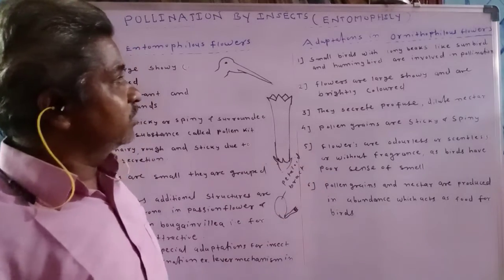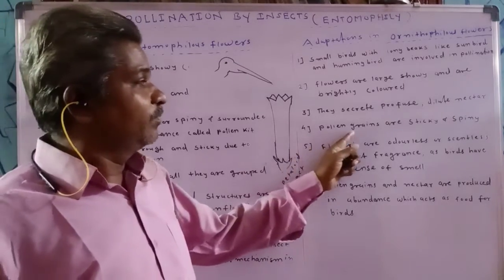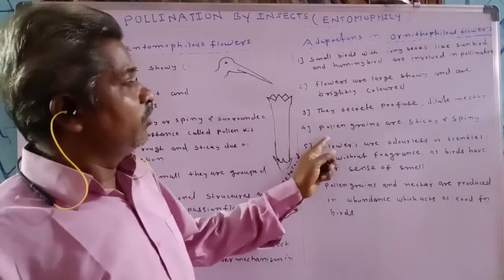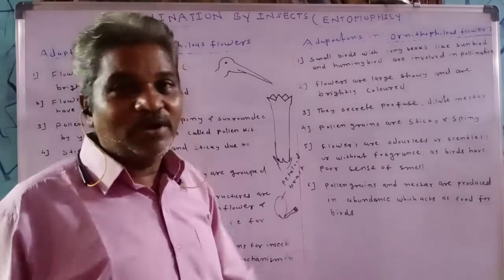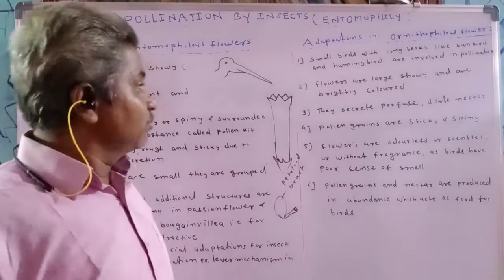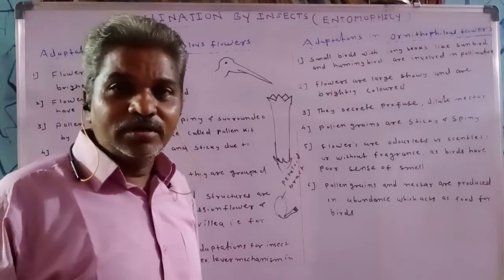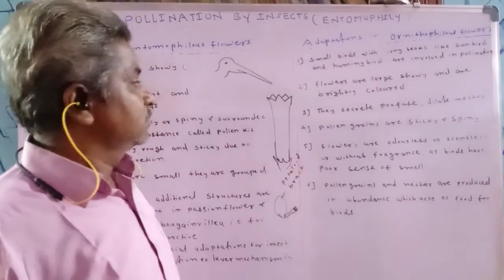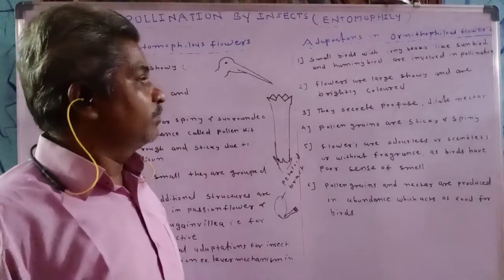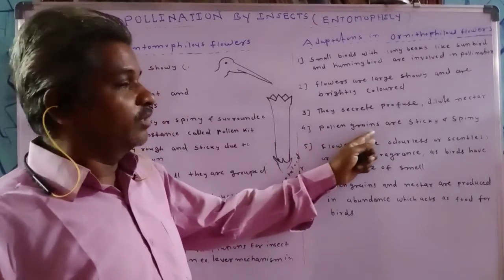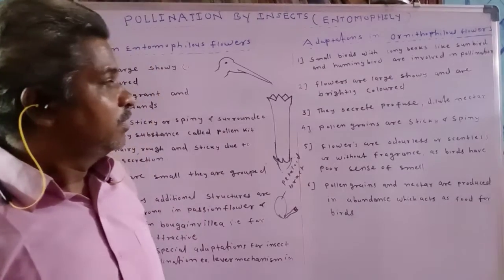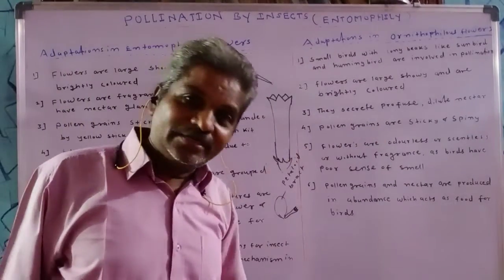Next adaptation for ornithophily is that pollen grains are sticky and spiny. As the pollen grains are sticky and spiny, they easily stick to the wings or beaks of birds. Such pollen grains easily stick to the beak or body of birds, and are carried from one flower to another.